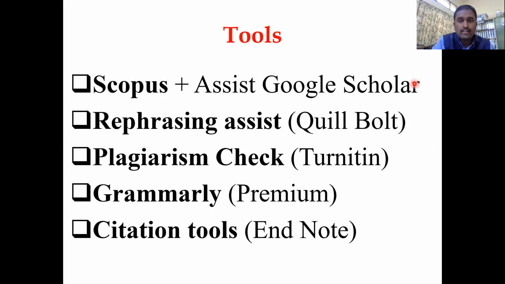There are around 4 to 5 in this. Out of this, Quillbot is an excellent version to do this activity. But once again, I'm saying the rephrasing assistance will tell you how to rewrite it, but whether the sentence is finally correct or not, only you have to check, because it will change the wordings completely. Sometimes the scientific wordings become layman wordings.